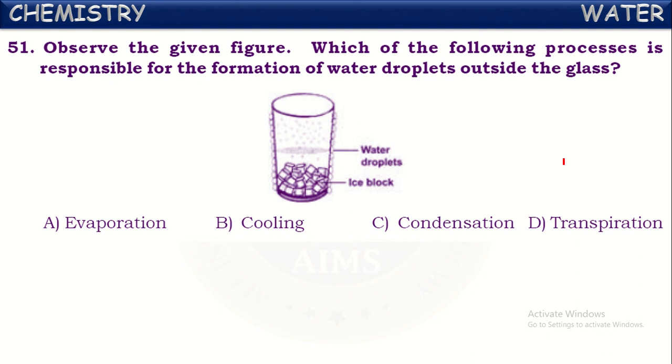So what will be responsible for this? That is condensation. The water vapor present in the atmosphere will touch the cooler parts of the glass and will be condensed into droplets of water. The process is called condensation.